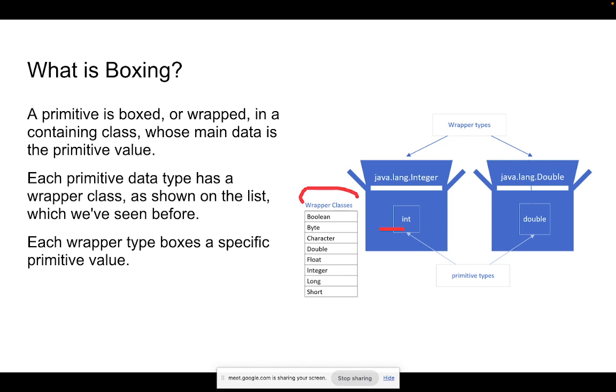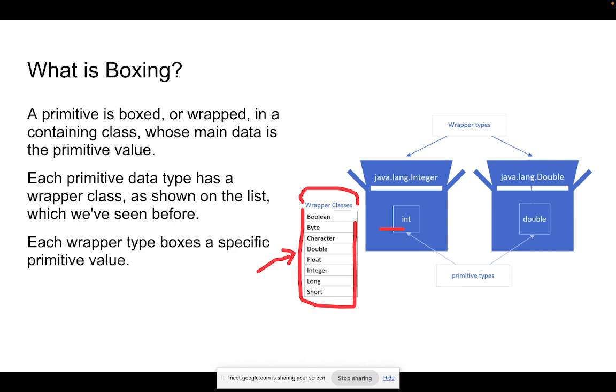So those who were there in the earlier sessions, the first or second session, we talked about the wrapper classes of our primitive data types. For boolean we have a wrapper class called Boolean with capital B, for byte Byte with capital B, Integer with capital I, for int, and Float with capital F. These are wrapper classes defined by Java.